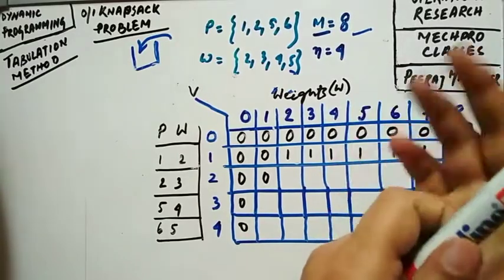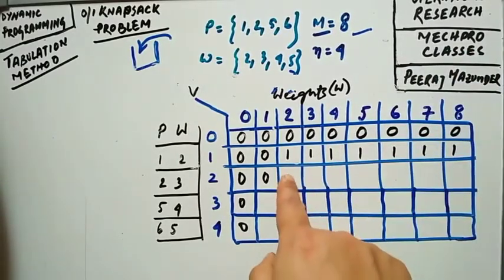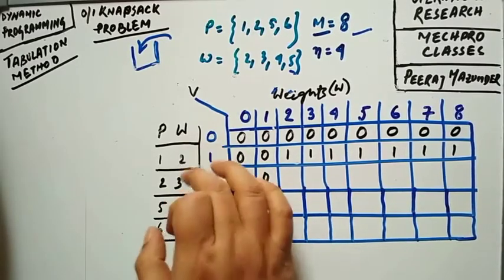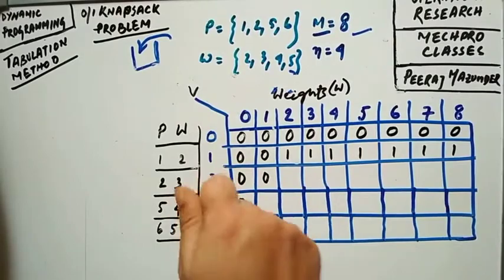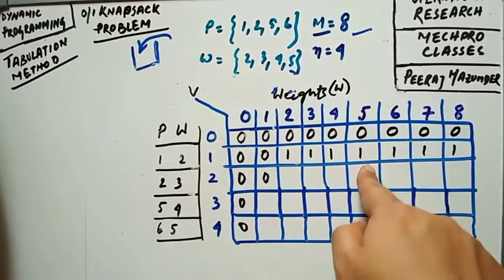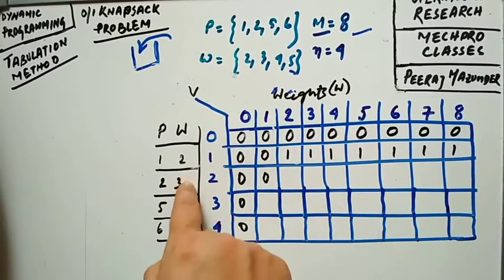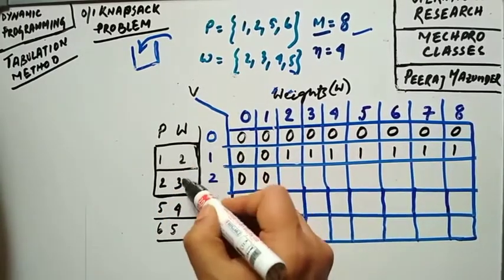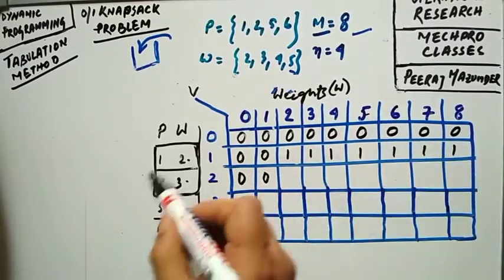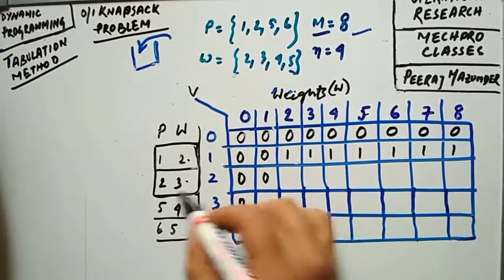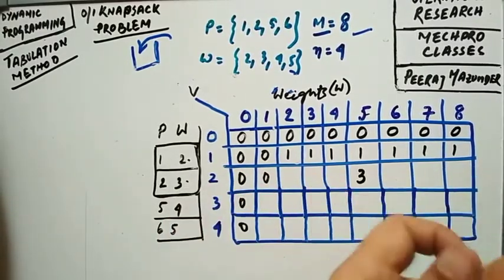Now look, what will be the value of this one? This is 2 and we are having weight 3. But look, you have to consider this weight as well. If we consider both at a time, what will we have? 3 plus 2, that is this one we can have, okay? So if we consider 2 objects at a time, then the total weight will be 3 plus 2, that is 5, and the profit will be how much? 2 plus 1, 3. So I can write 2 plus 1, 3 over here, okay?